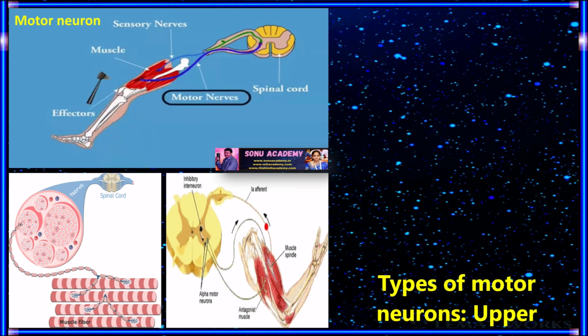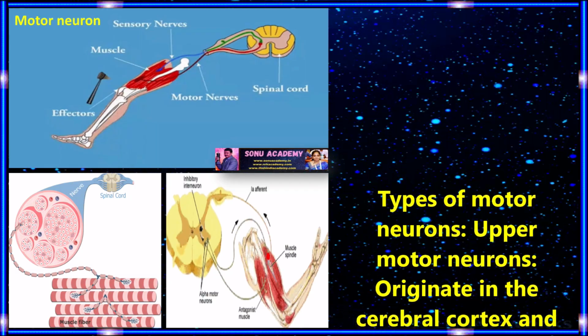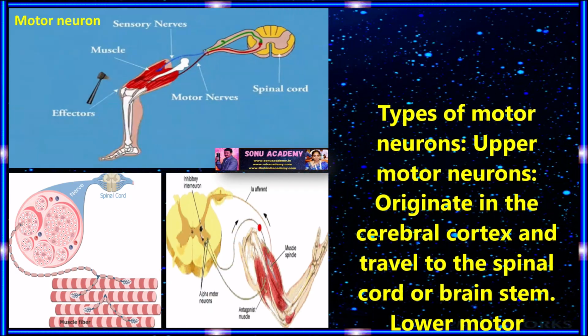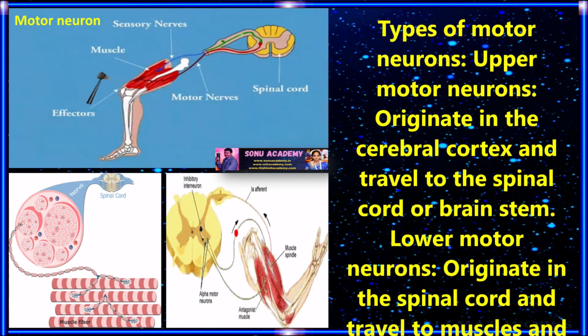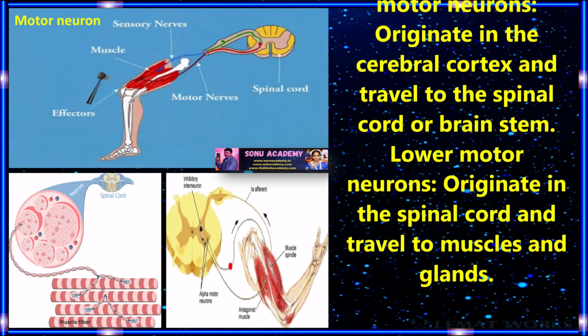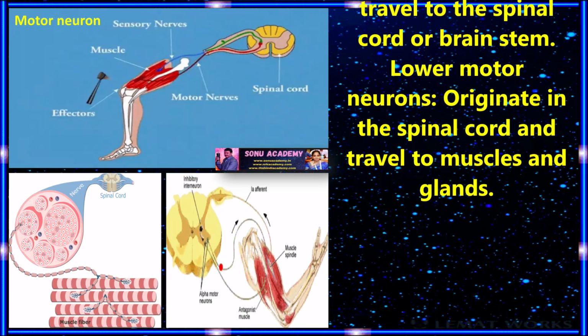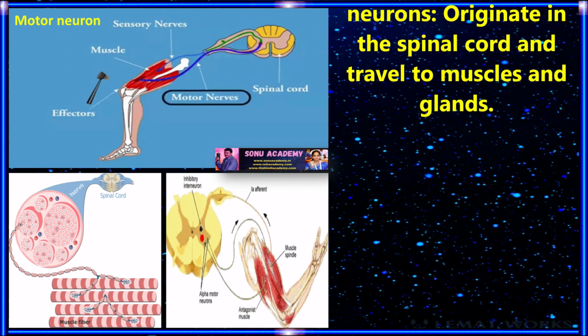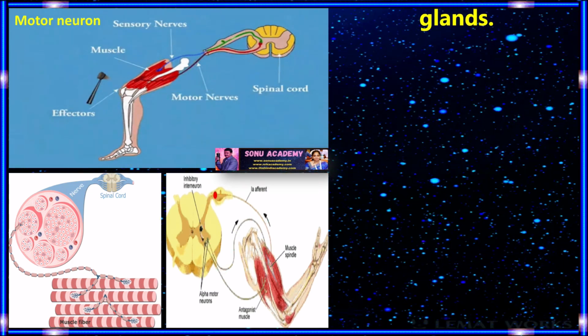Children, now let us see what the types of motor neurons are. Upper motor neurons originate in the cerebral cortex and travel to the spinal cord or brainstem. Next, lower motor neurons originate in the spinal cord and travel to muscles and glands.